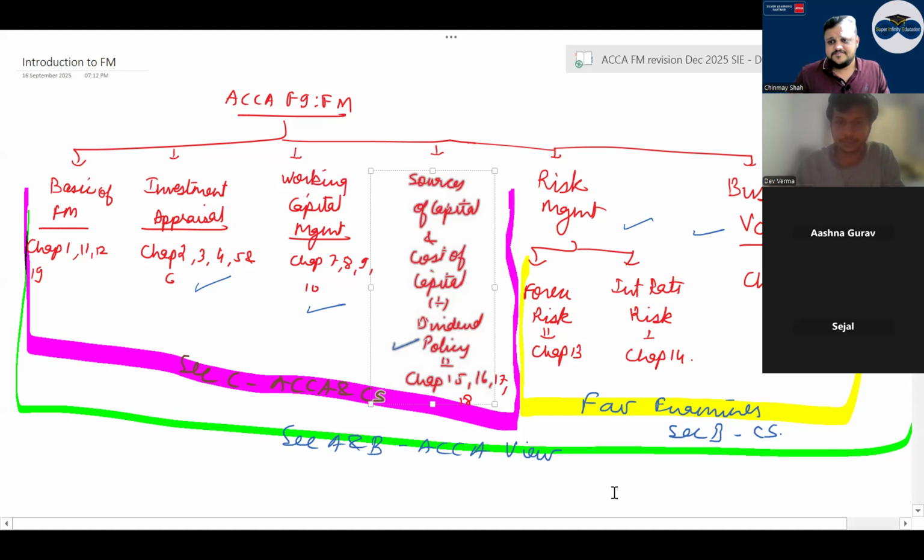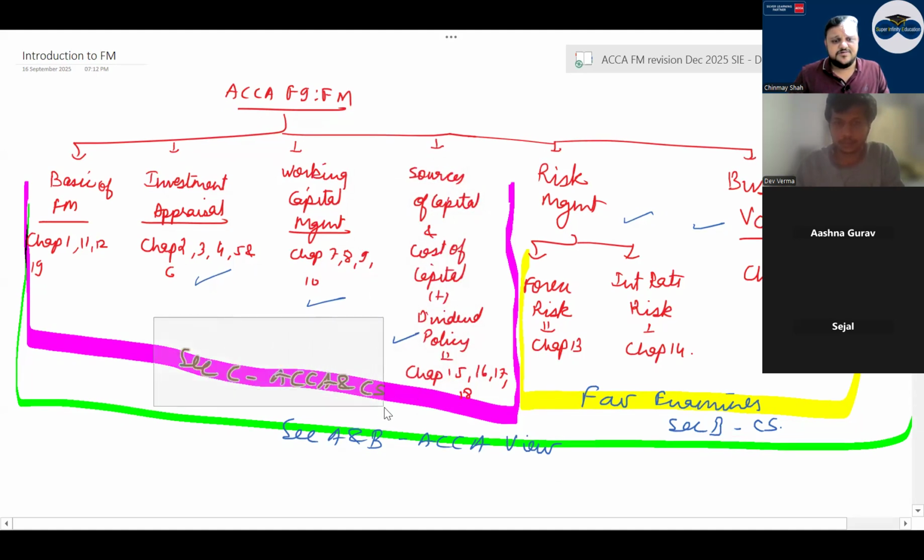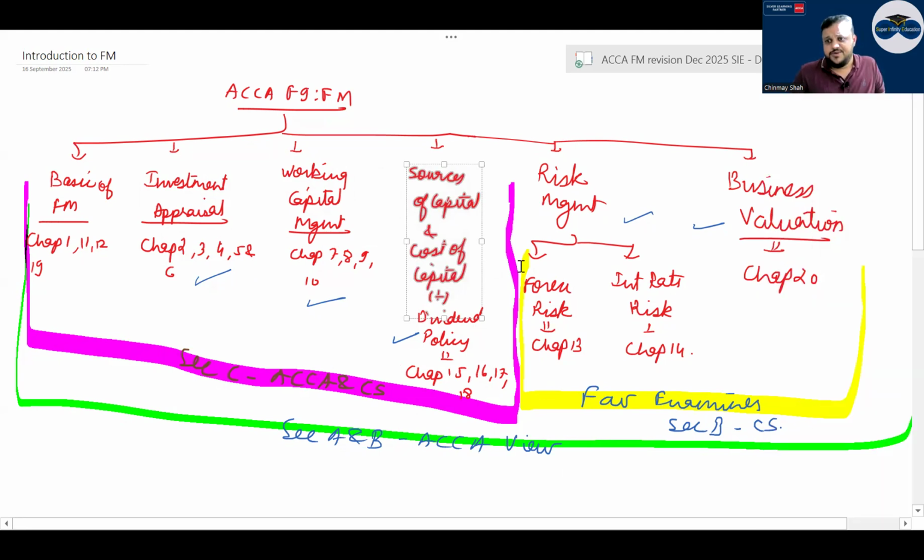Now ACCA is very clear that a section C question can be asked from three parts of the portion: investment appraisal, working capital management, and sources of capital, cost of capital and dividend policy. This is the only part from where section C questions will come up. If you didn't know this, please mark this first. A lot of you don't know this. You start studying with no idea what will come in the exam and what will not. So make a note of this first. If you've not made a note, make a note.